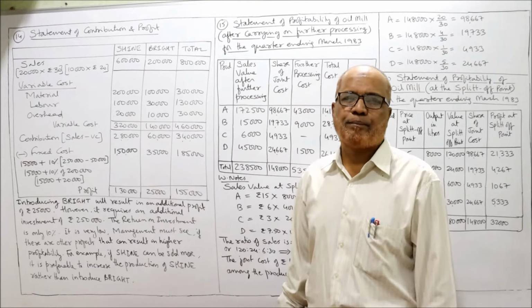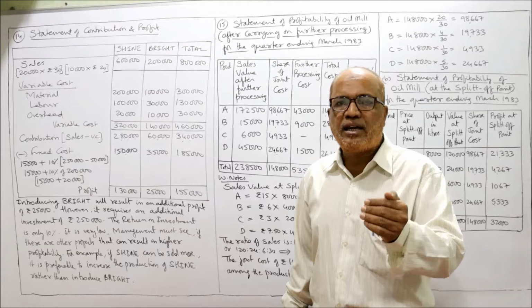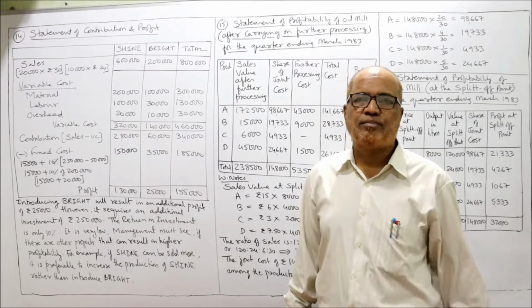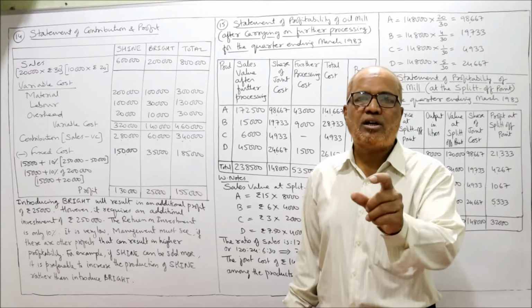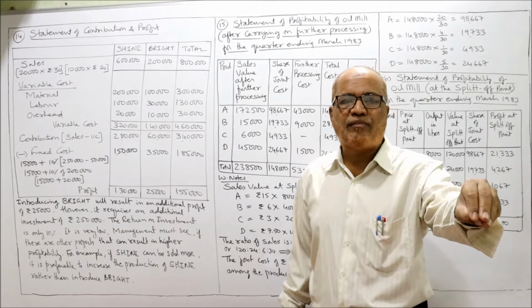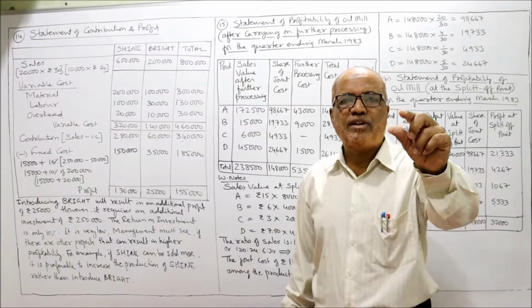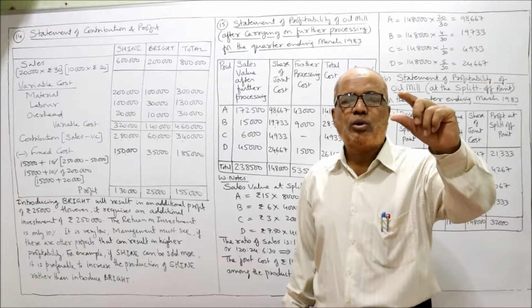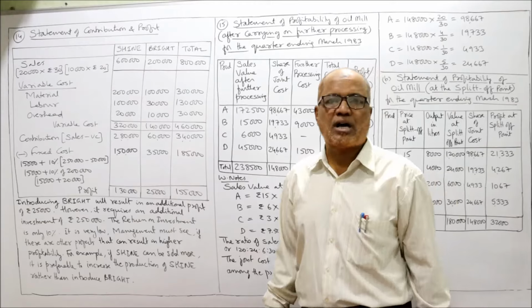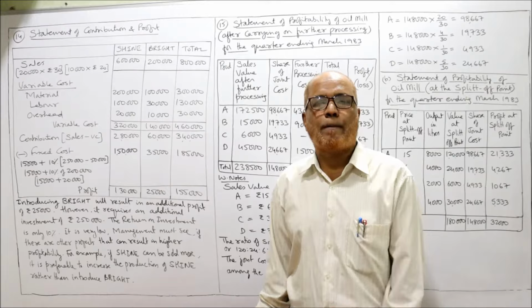But one point is there. By investing 2,50,000 rupees, we are getting a profit of 25,000. That means what is the profit on investment? Return on investment is only 10%. By investing 2,50,000, we are getting a return of 25,000. So 25,000 profit, 2,50,000 investment. So 25,000 divided by 2,50,000 into 100, you will get 10%. ROI, return on investment, is 10%, which is very low.